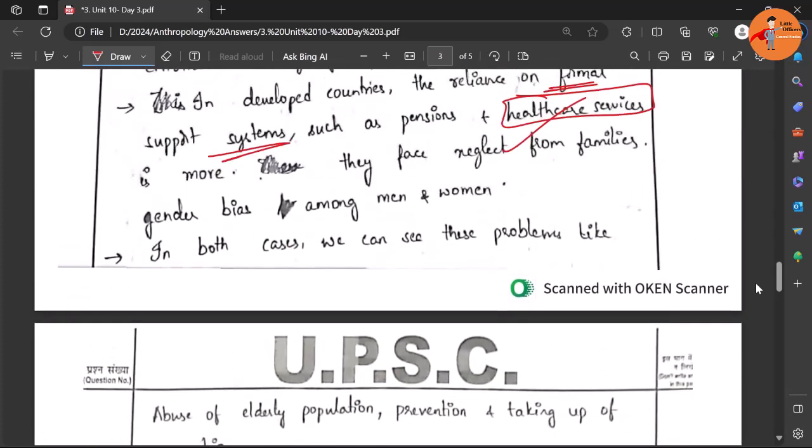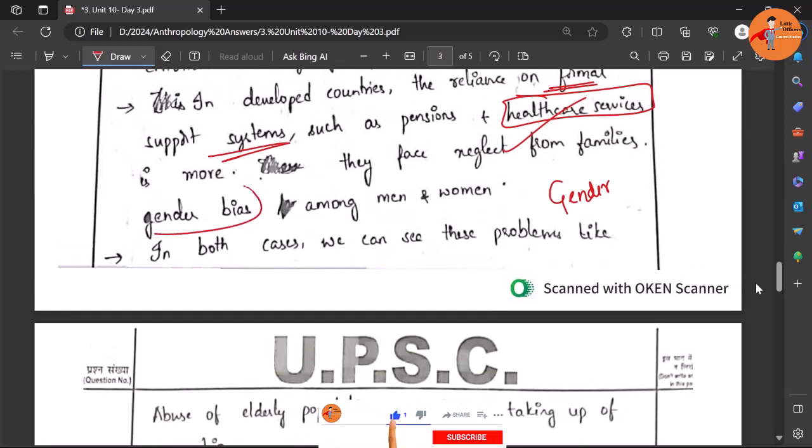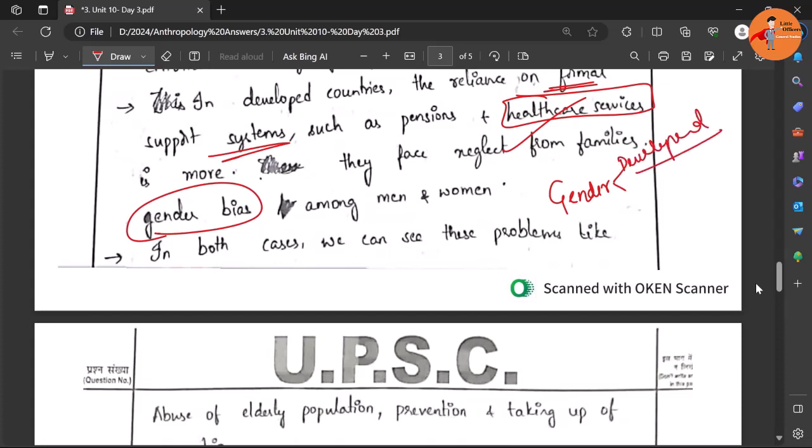Okay, then one more thing, gender related, one more dimension you can add. In developed countries, gender discrimination is not so great. Both genders do not have the same issues.